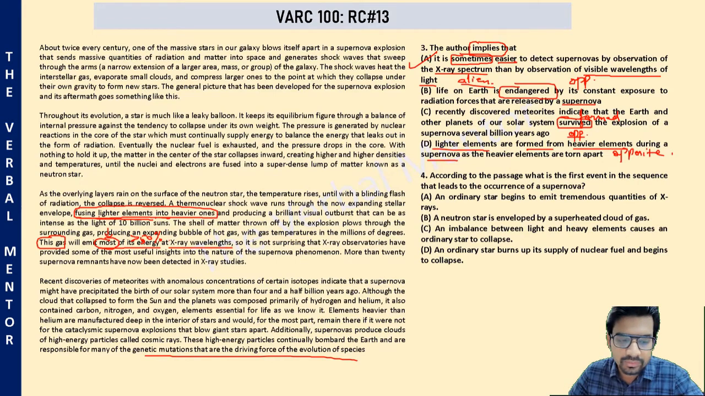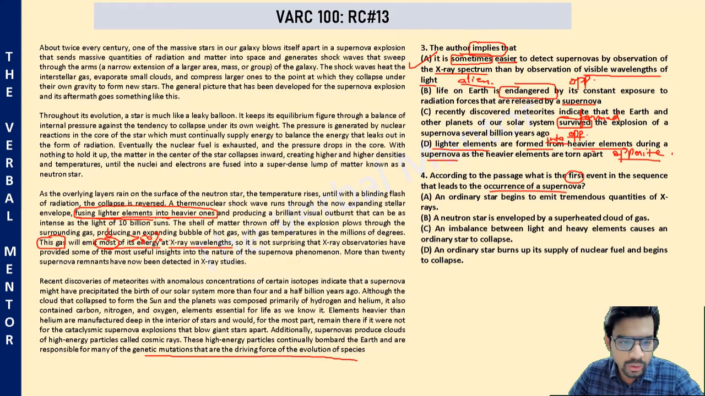Third paragraph. Lighter elements are fused into heavier ones, which means lighter elements are not formed from heavier elements, they are formed into heavier elements. From lighter to heavier, rather than from heavier to lighter. So option D is also opposite. According to the passage, what is the first event in the sequence that leads to occurrence of supernova?